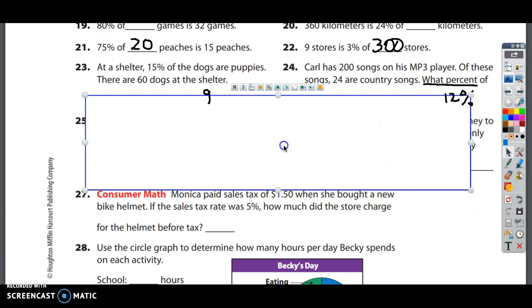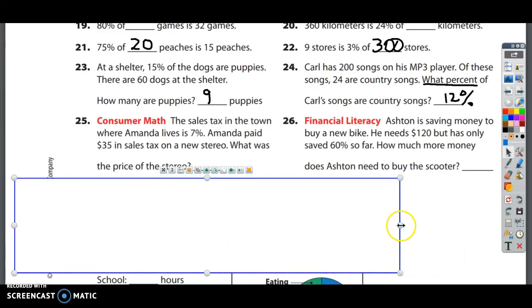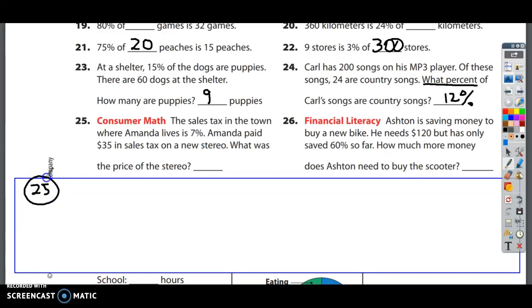We are on number 25 and 26. Number 25 reads, the sales tax in the town where Amanda lives is 7%. Amanda paid $35 in sales tax on a new stereo. What was the price of the stereo? So we know 7% means 7 hundredths. And we know that she paid $35 in sales tax. Now, is the 35 going to be the first term or the second term? Well, let's think about that. The entire price of the stereo should be the total. So that means we don't know the price of the stereo. But we do know that 35 is how much she paid in sales tax. And we know that 7% is the sales tax.